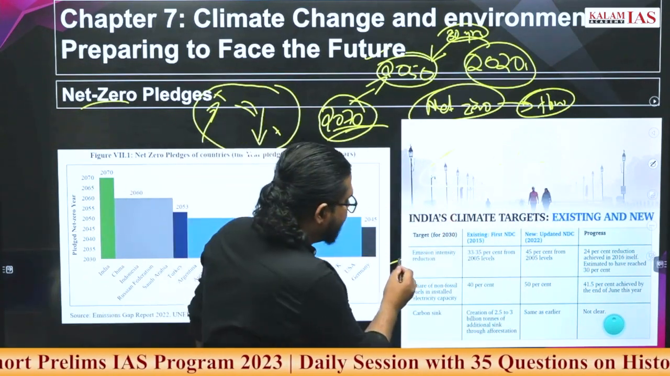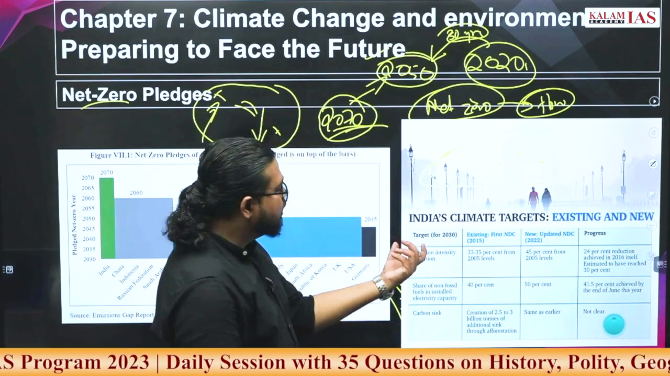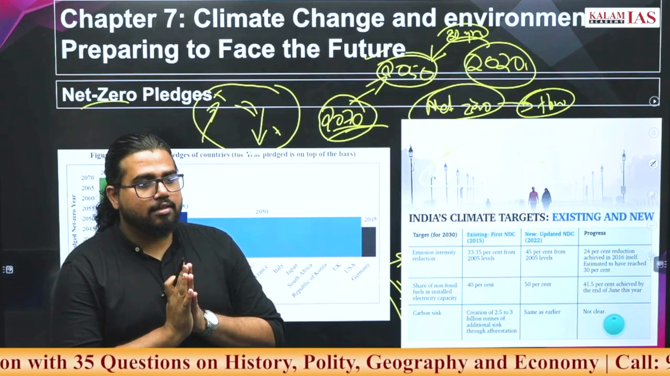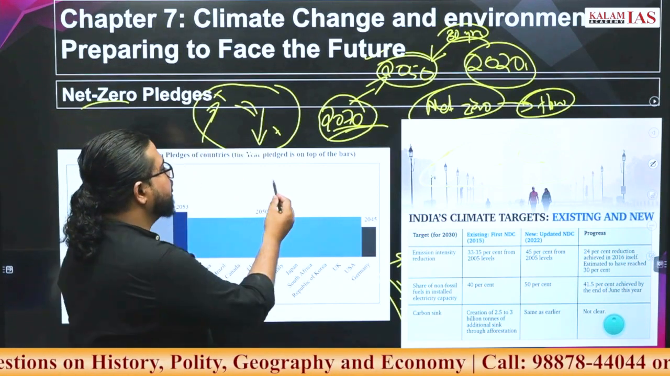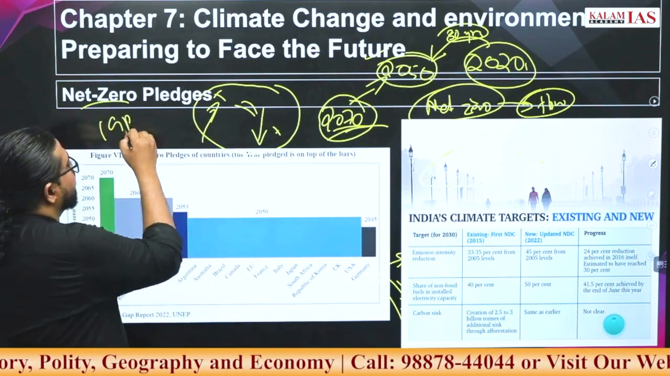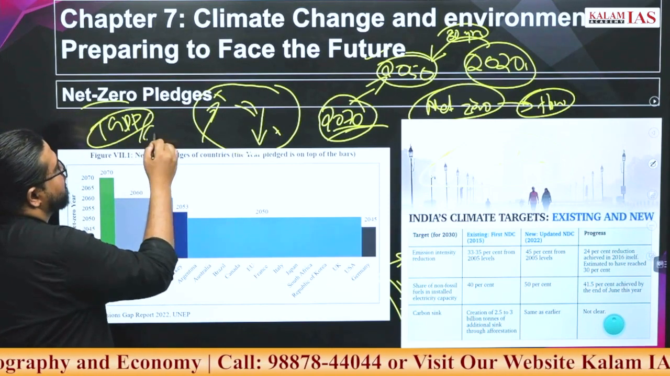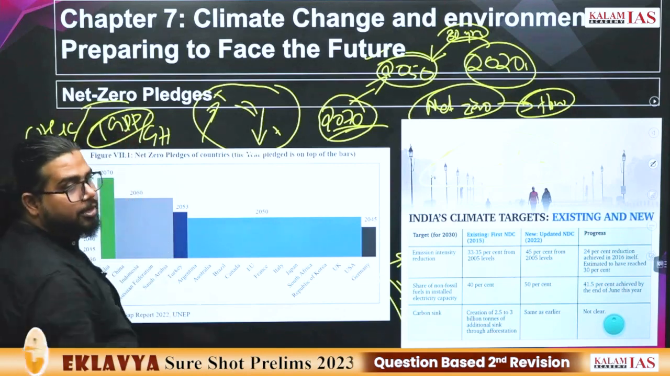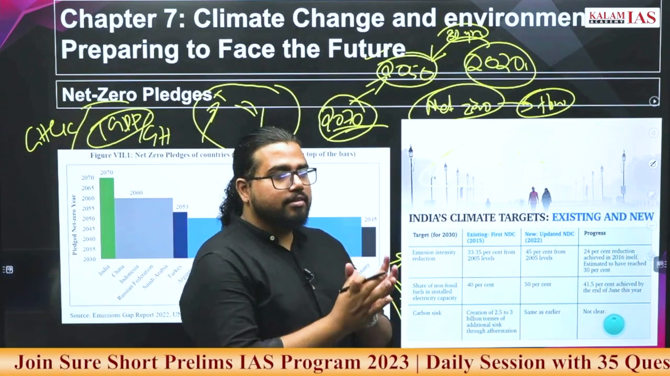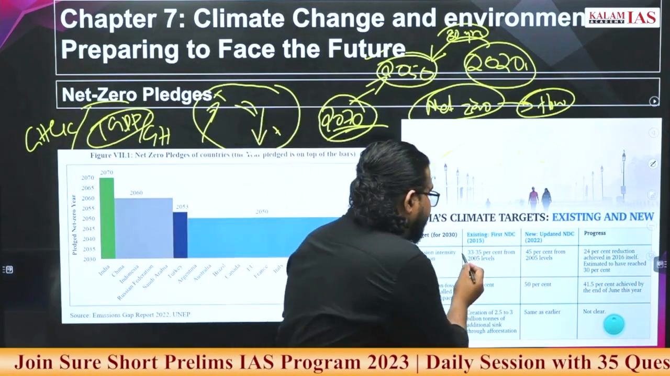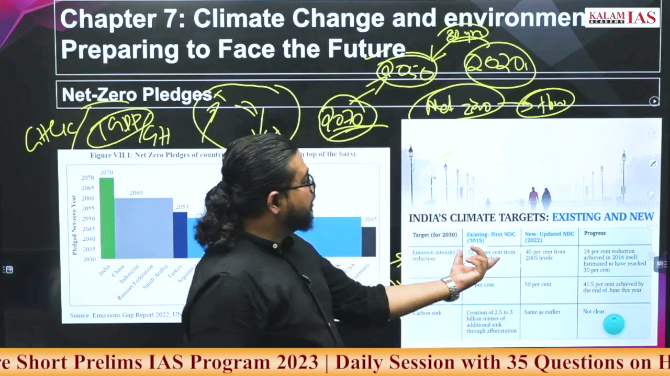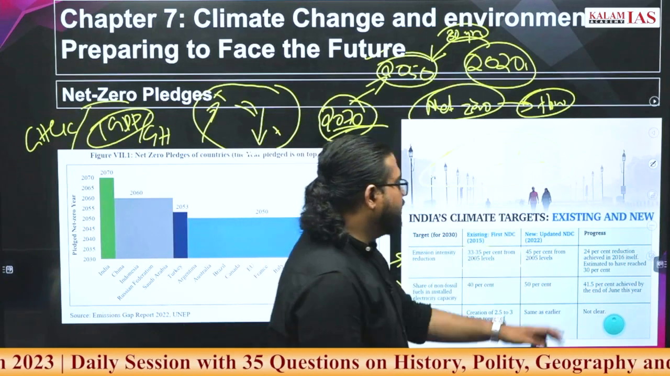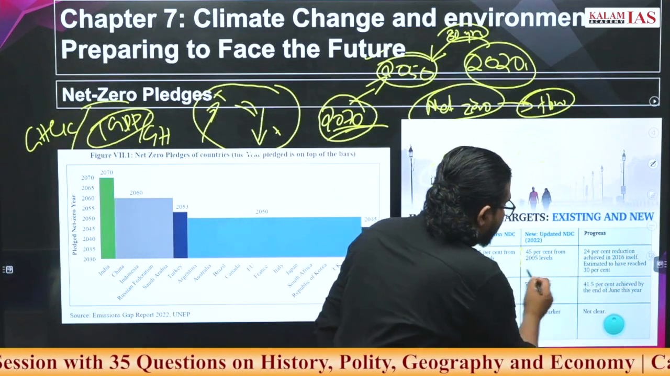There are basically 3 dimensions for INDC targets. One is emission intensity. What is emission intensity? For 1 unit of GDP, how much greenhouse gases you have? Greenhouse gases for 1 unit of GDP. So India's target was to reduce it by 33 to 35% from the 2015 level. That was the earlier target. Now it has been revised to 45%.